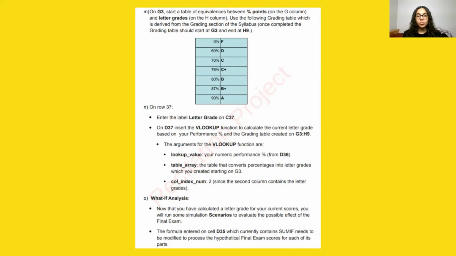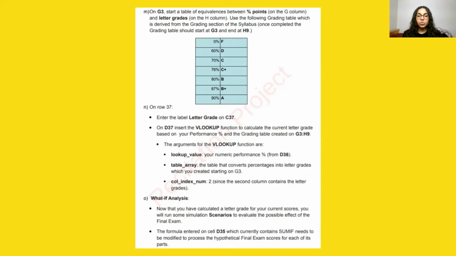The arguments for the VLOOKUP function are as follows: lookup_value, which is the numeric performance percentage from D36. Then is table_array, the table that converts percentages into letter grades, which you created starting on G3. Then you have column_index_num, which is 2, since the second column contains the letter grades.